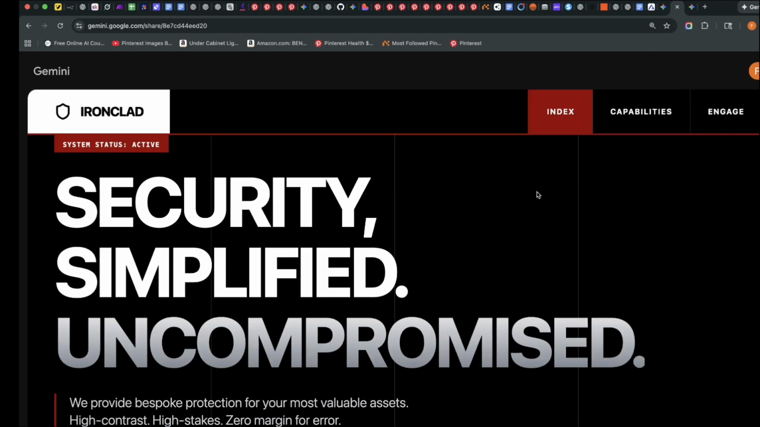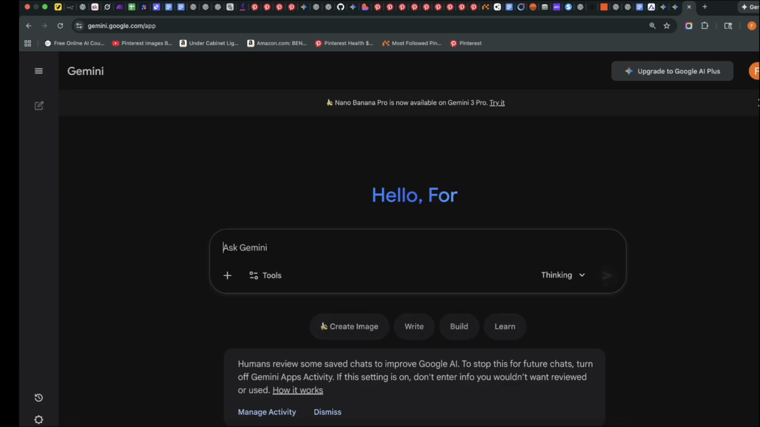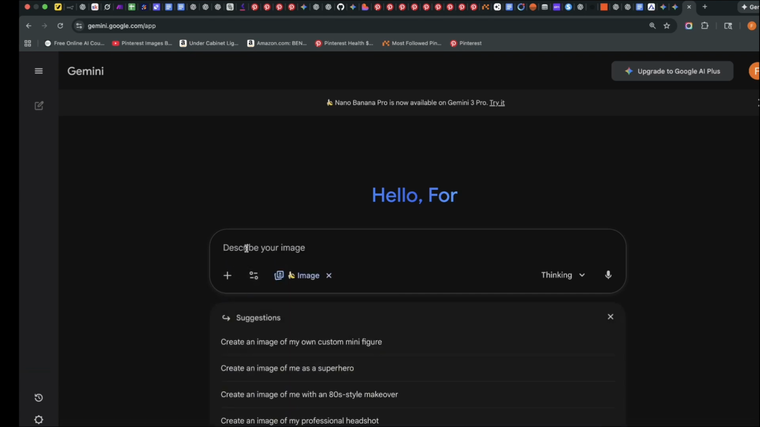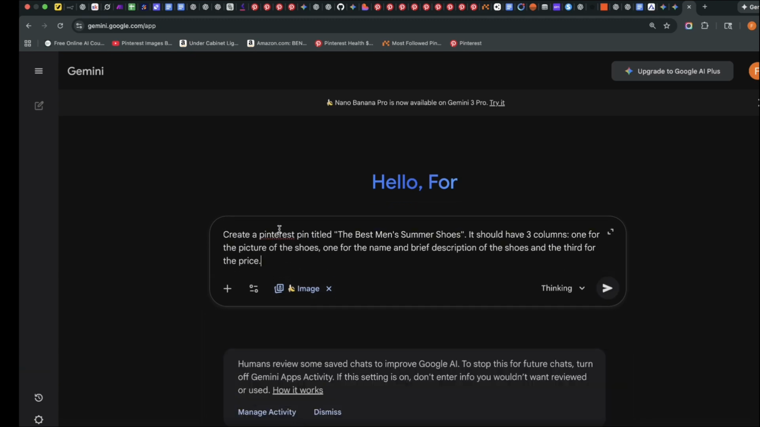The third thing I want to do is that we want to create an image using Nano Banana, but not just any kind of image. Nano Banana is Google's flagship image generation model, and it recently got a huge facelift with the Nano Banana Pro. So you can simply click on tools and choose create image. And then I'm going to paste in my prompt: create a Pinterest pin titled the best men's summer shoes. It should have 3 columns, one for the picture of the shoes, one for the name and a brief description of the shoes, and the third for the price.